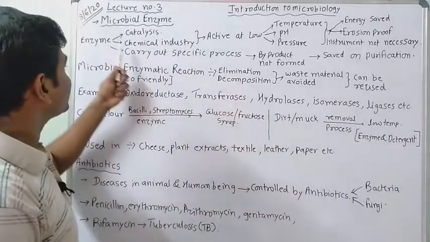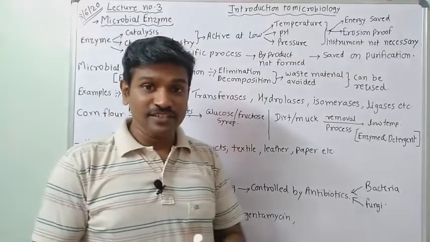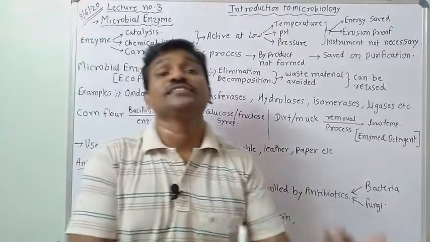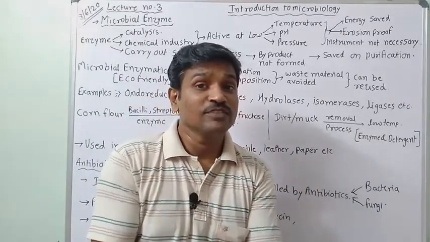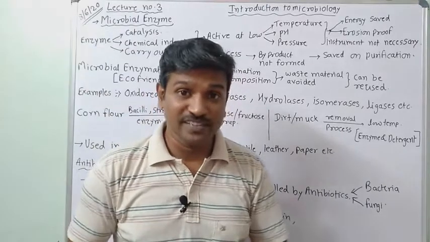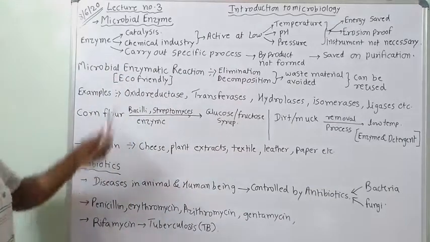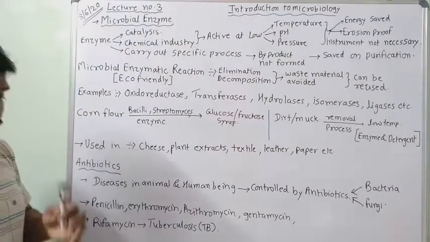तो क्या होता है, इंडस्ट्री में यूज होता है, केमिकल इंडस्ट्री में instead of the chemical catalyst हम microbial enzyme can be used as a catalyst. यानी उस केमिकल कैटलिस्ट के बगैर हम लोग ये microbial enzyme as a catalyst यूज कर सकते हैं. So now what is the role? Microbial enzymes are nothing but catalysts utilized in the chemical industry. Why is it used?